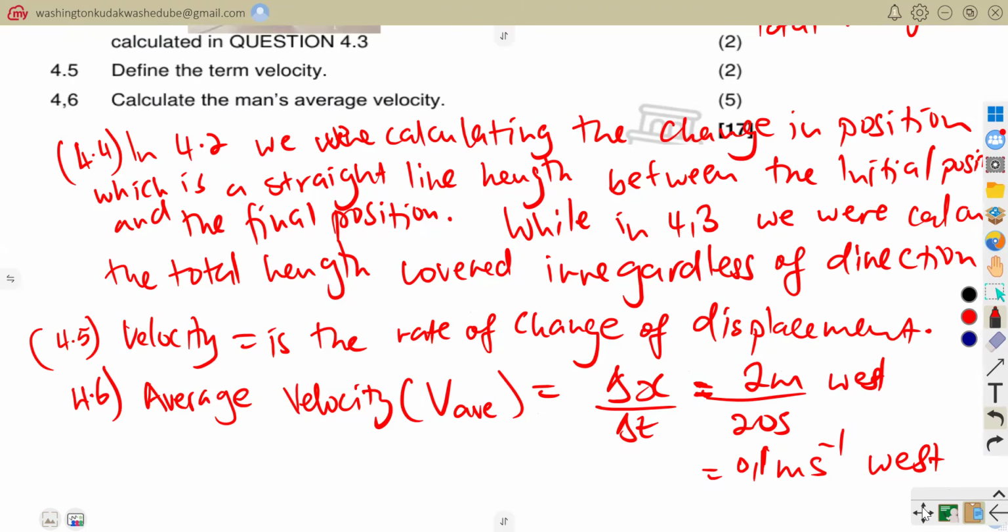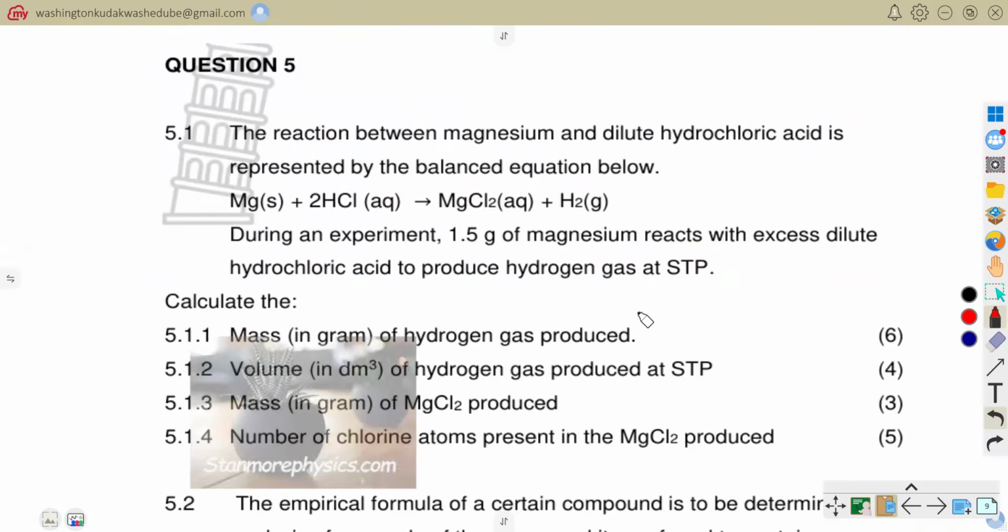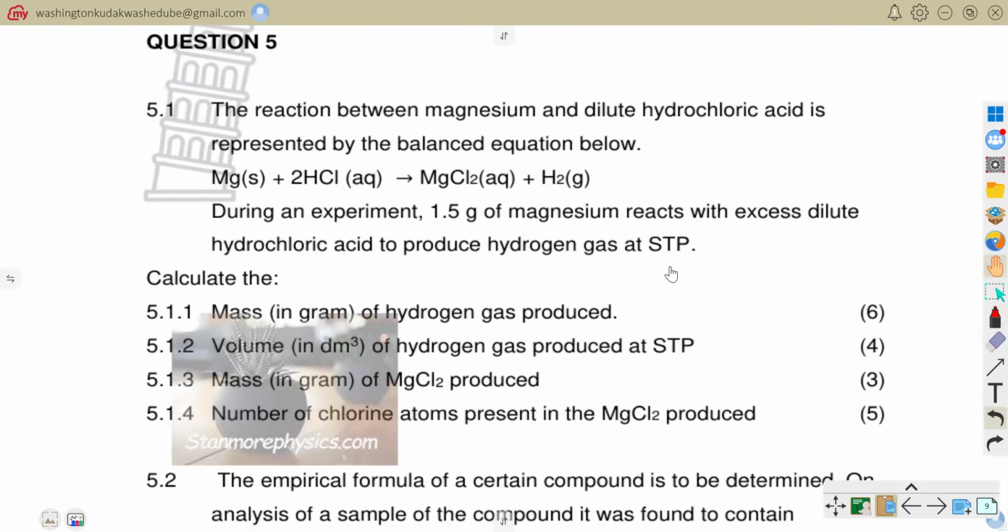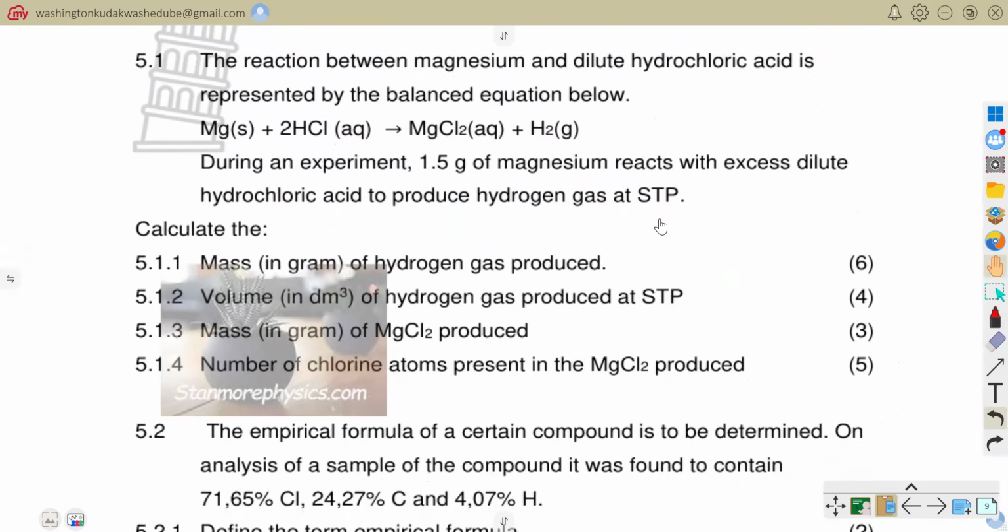Now let's go to our last and final question that I have here, which is question number 5. Let's read what question number 5 was saying. The reaction between magnesium and dilute hydrochloric acid is represented by the balanced equation below, where 1 mole of magnesium reacts with 2 moles of hydrochloric acid to form magnesium chloride plus hydrogen gas in terms of its mole ratio.